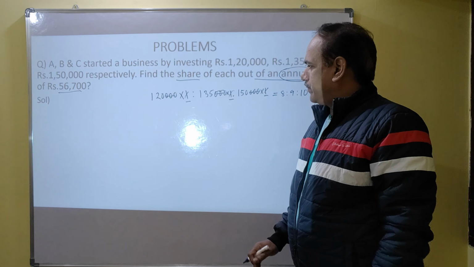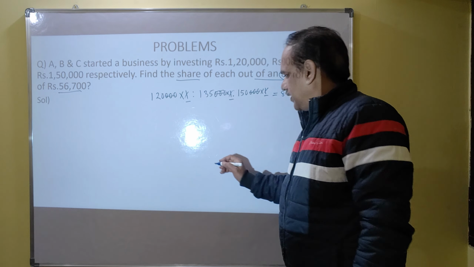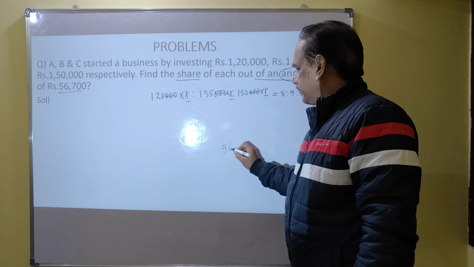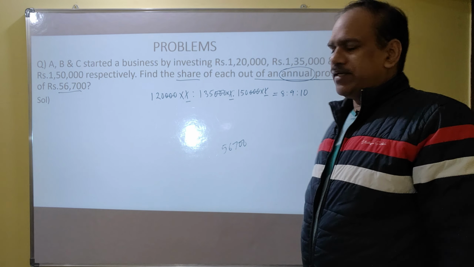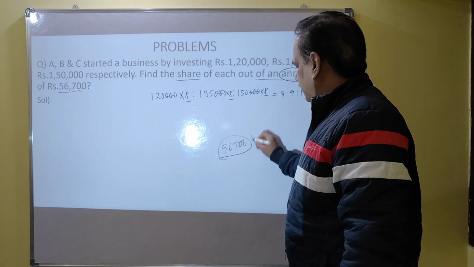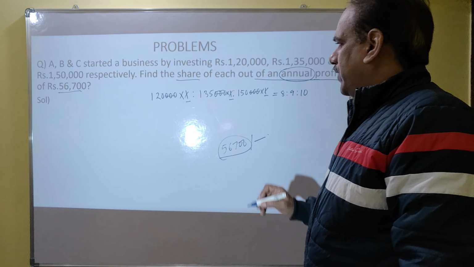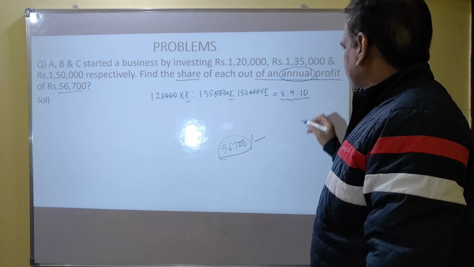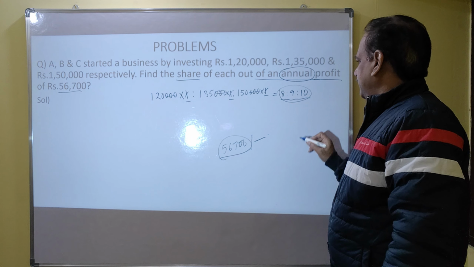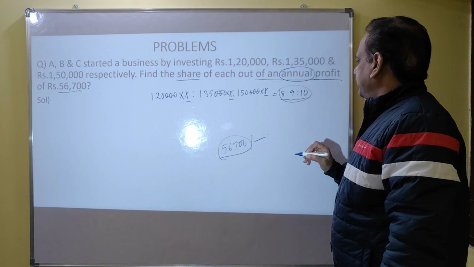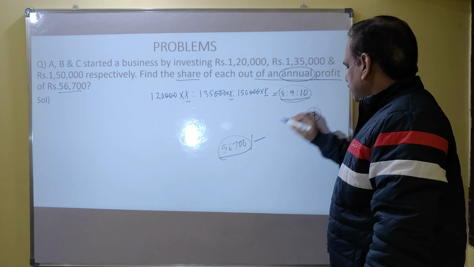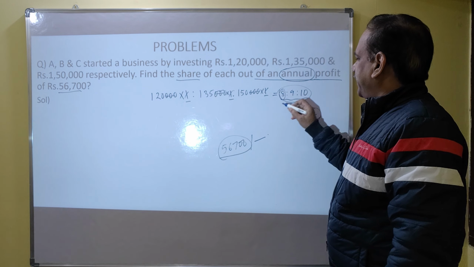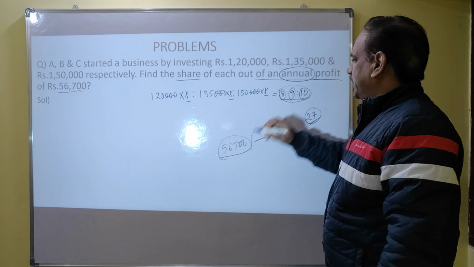8 is to 9 is to 10 is the ratio of their investments. In the same ratio they have to share their profits. What is the total profit? The total profit is 56,700 rupees. In this profit, what is the share of A? Here the ratio is 8 is to 9 is to 10. So what is the total number of shares? It is 8 plus 9 plus 10, it is 27 shares. Out of 27 shares, A gets 8 shares, B gets 9, C gets 10 shares.